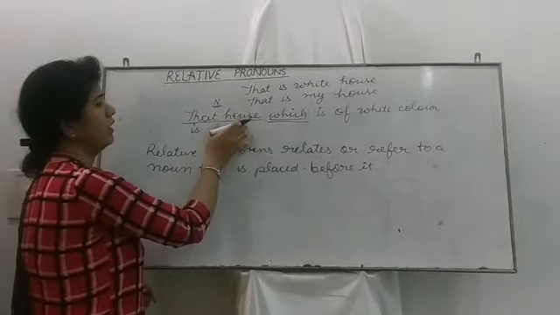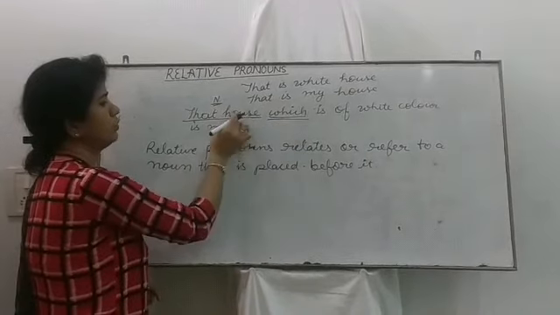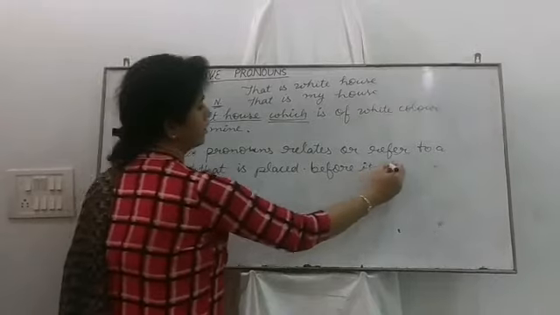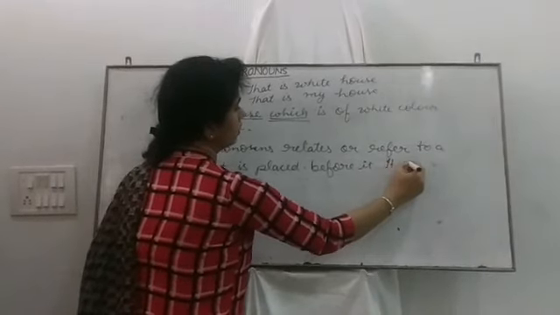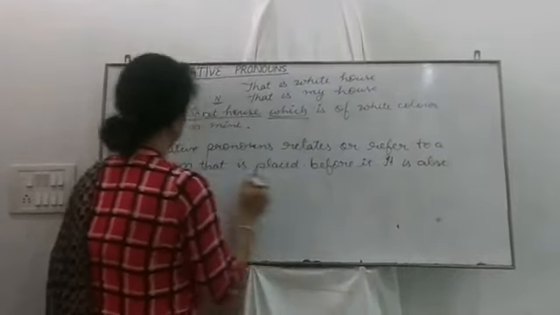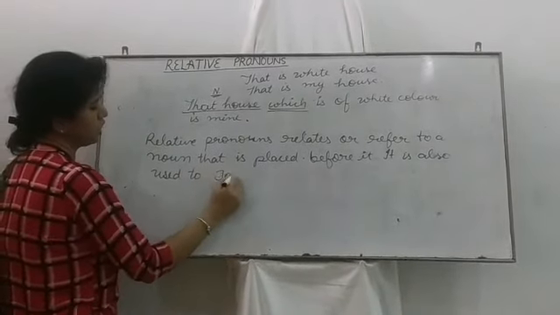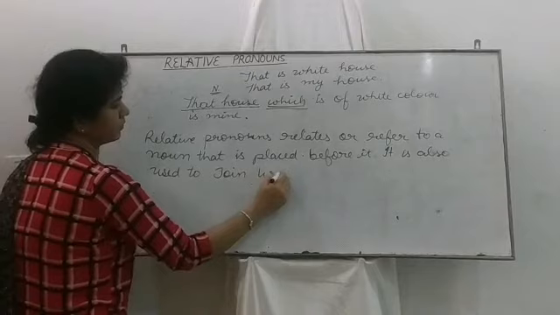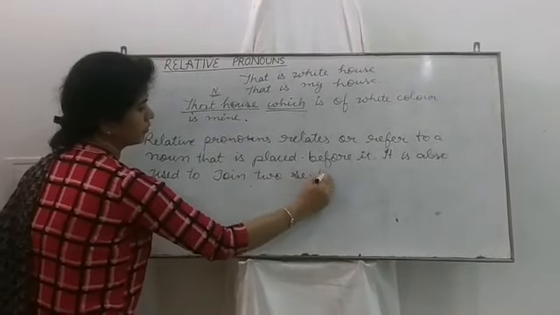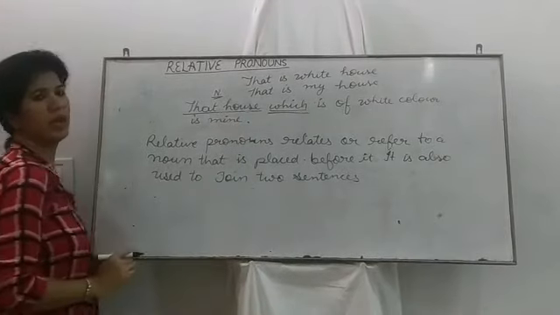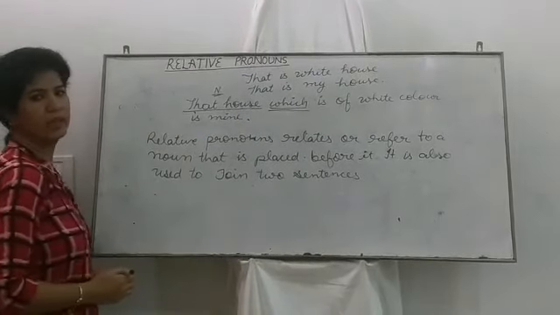Here is the noun and it is placed before this relative pronoun. It's referring to it. And it is also used to join two sentences. We have joined these two sentences and made a single sentence.